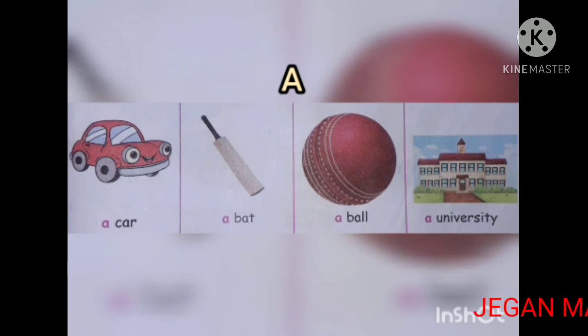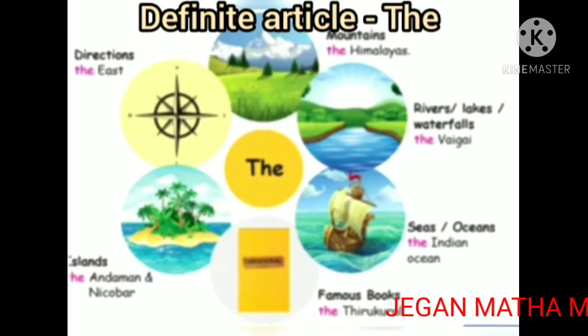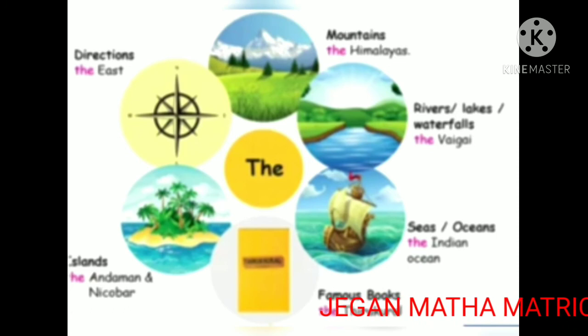So once again I repeat, children, we use an before words that begin with the sound of a, e, i, o and u. Vowel sound. And we use a when the words begin with any other sound. Children, let's see the definite article. Definite article the. It limits the meaning of a noun to one particular thing.